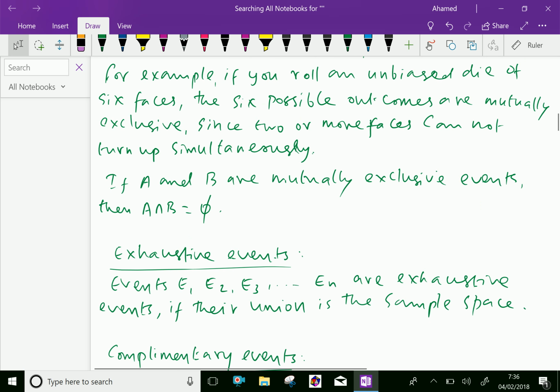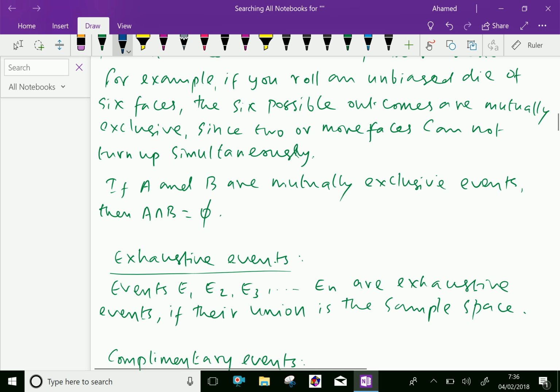If A and B are mutually exclusive events, then A intersection B is the null set. Which means when you toss an unbiased die, there are 6 faces. Suppose you get one, it is not prevented by other faces. Every face we get is an individual chance, so other faces will not affect it. That means getting other numbers will not affect the particular number.